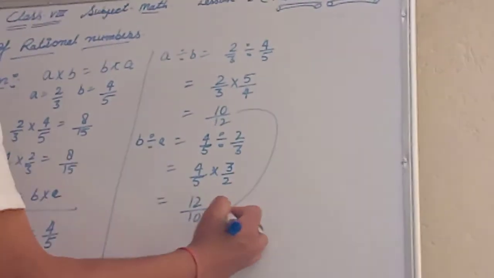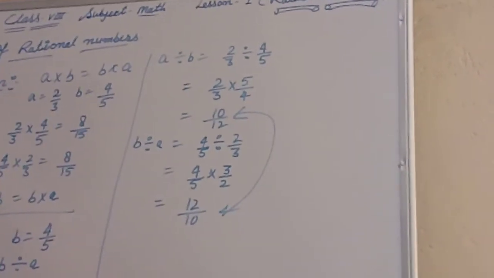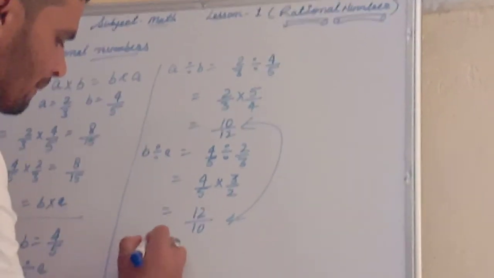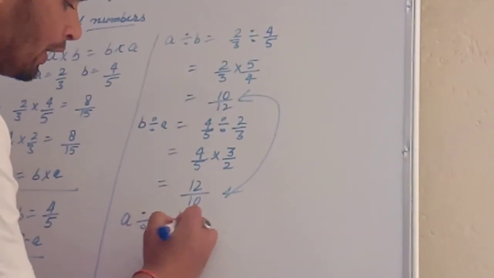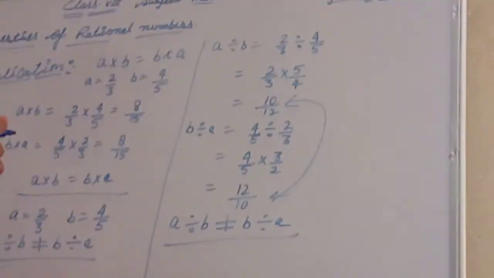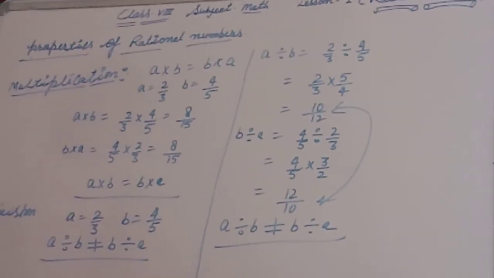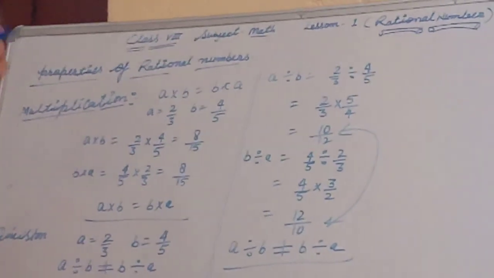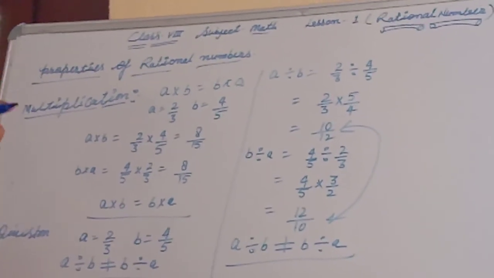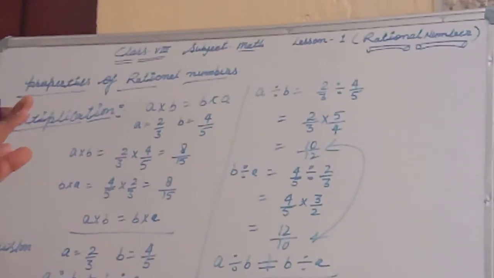Look here, this is 10 upon 12 and this is 12 upon 10. That means a divided by b does not equal b divided by a. That means multiplication follows the commutative property, but division does not follow it for rational numbers. Clear, everyone? Okay.